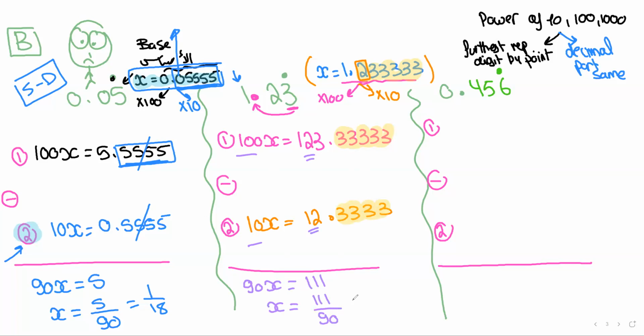If you wish to change to mixed number, you can do that. 111 divided by 90. Oh, actually, it's not the simplest form. The simplest form is 37 over 30. Okay. If you wish to change to mixed number, if you wish to change to decimal, of course, you will get the same answer, which is 1.23333. Okay, moving on to more examples about case number 2.